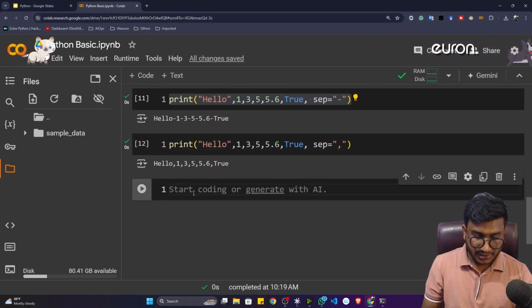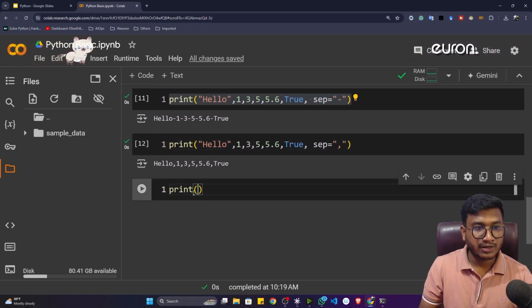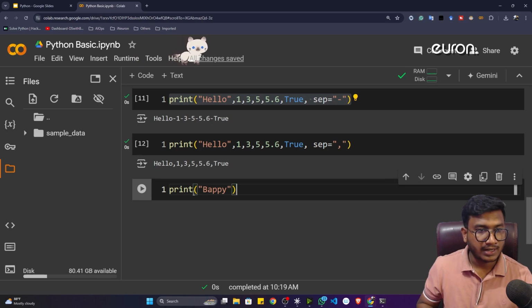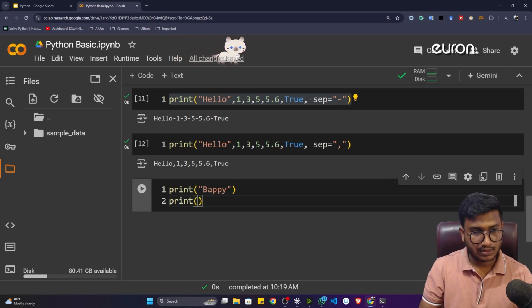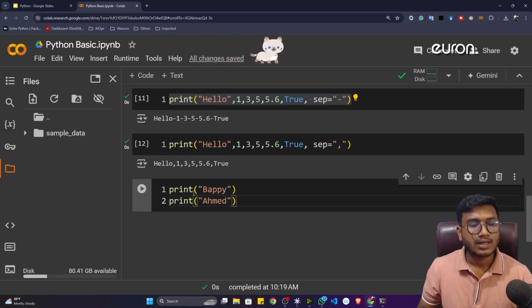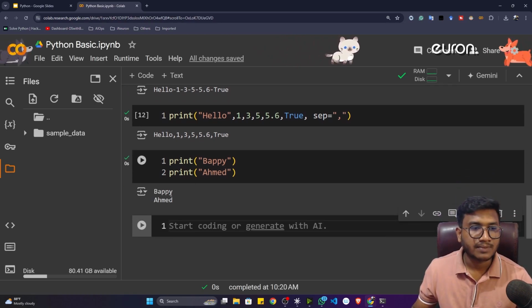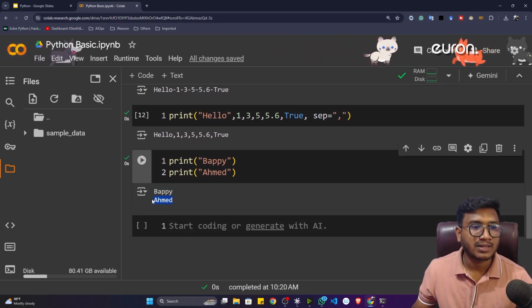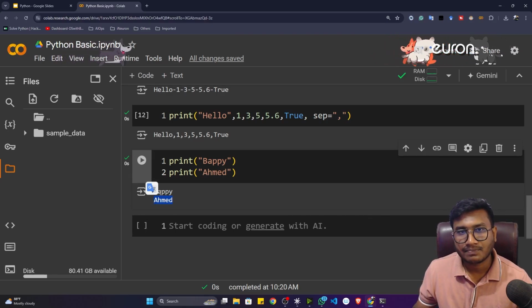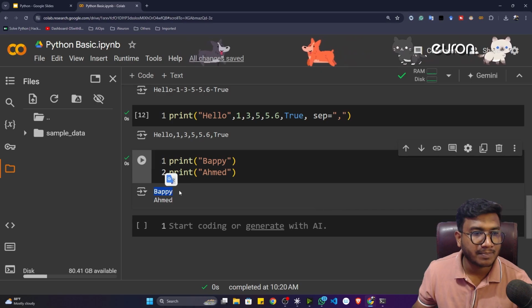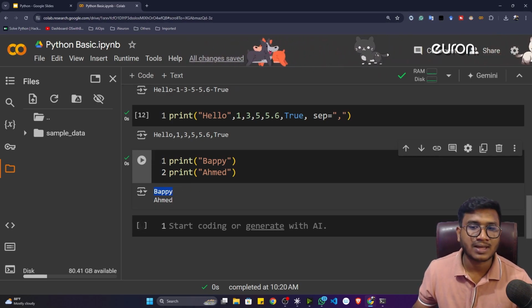Now one thing I wanted to tell you. Let's say I'll be writing two print statements. The first print statement, let's say Bappy, and the second print statement, let's say Ahmed. Now if I execute this program, tell me what would be the output. You can see first Bappy will come, then Ahmed is coming. Why is it coming like that? I was expecting Ahmed to come right after Bappy, but why is it coming like that?